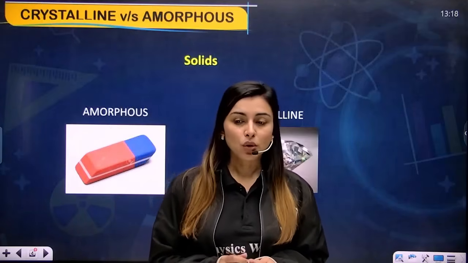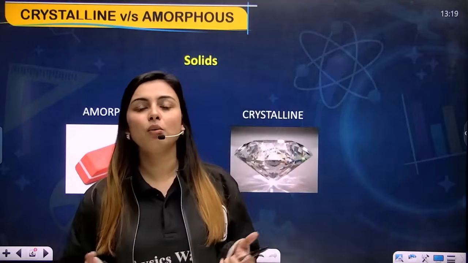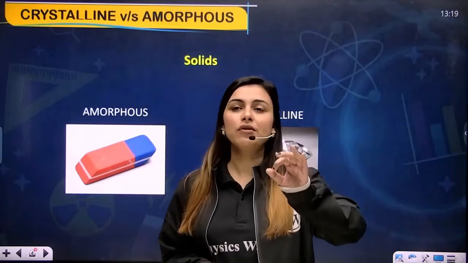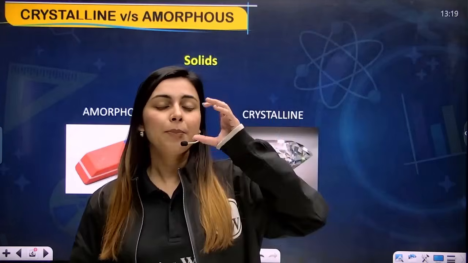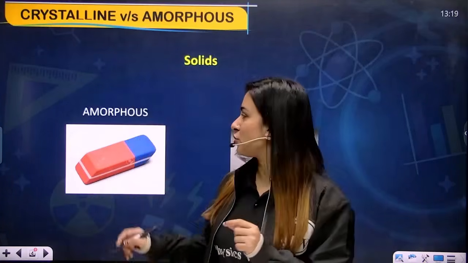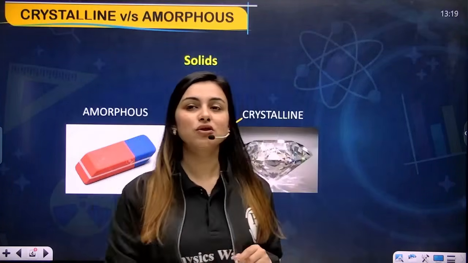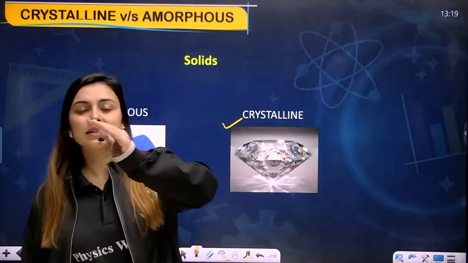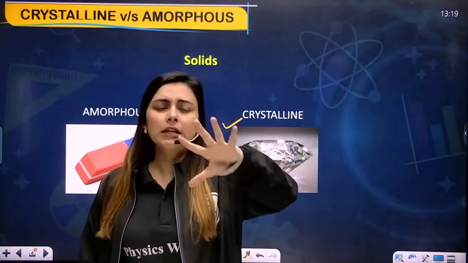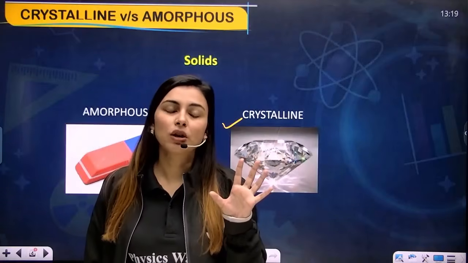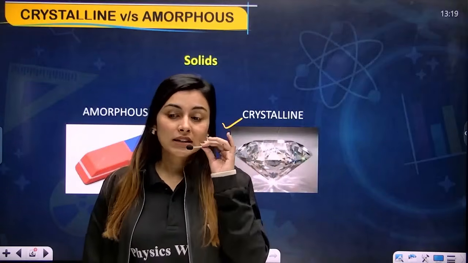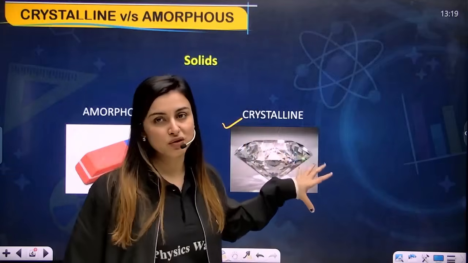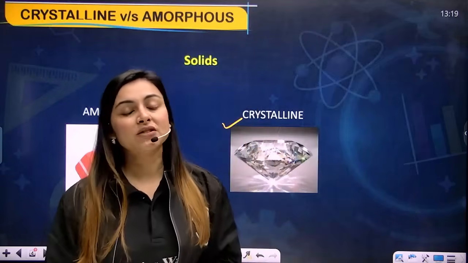To understand this and to move forward, I just want to tell you one thing. From now on, whenever a crystalline solid is mentioned, a picture should emerge in your mind, and that should be of a diamond. Whenever somebody says crystalline solid, it should be clear that they are talking about a diamond. You'll understand each and every part if you get this picture in your mind.